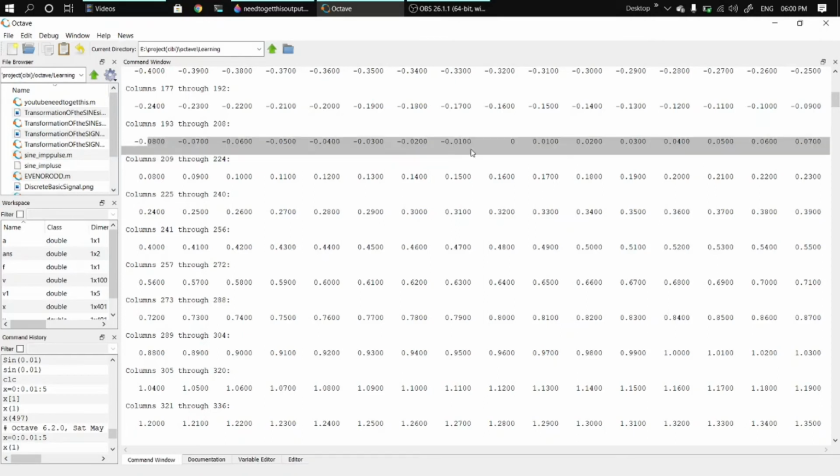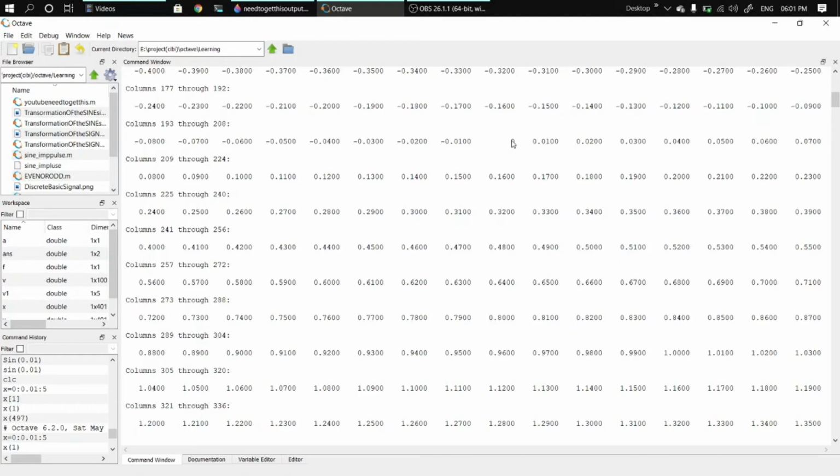This row has indices from 193 to 208. The index of this value is 193, this one is 194, 195, 196, 197, 198, 199, 200, 201. So the index of this 0 is 201.